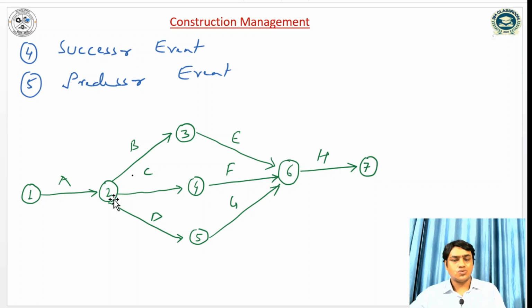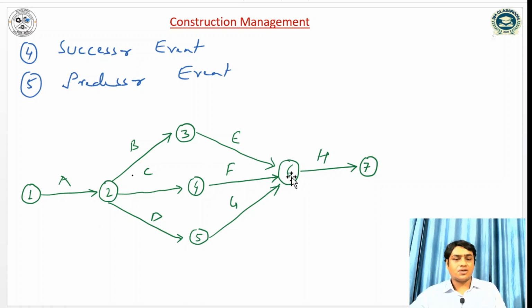Similarly, for event 2, the predecessor event is 1, and the successor events are 3, 4, 5, 6, 7. For the third event, the predecessor events are 1 and 2, and the successor events are 6 and 7. Similarly, for event 4, the predecessor events are 1 and 2, and the successor events are 6, 7. Similarly, for event 5, the predecessor events are 1, 2, and the successor events are 6, 7.